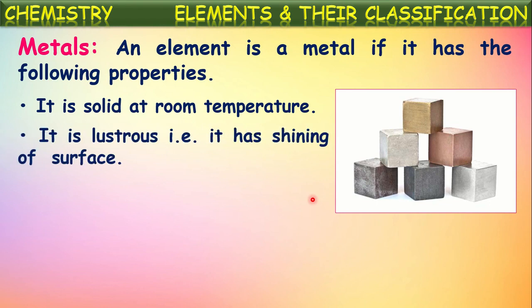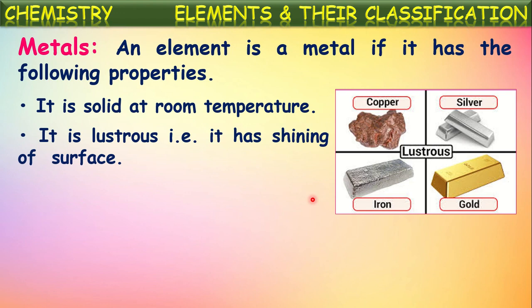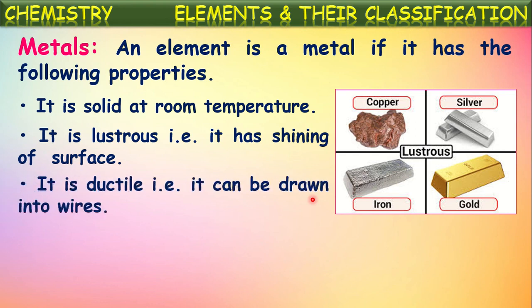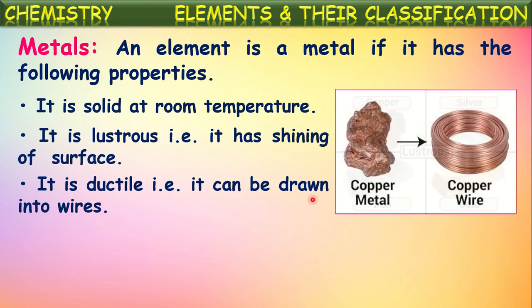Another property is that it is lustrous. That means it has a shining property on its surface. Almost all the metals have shiny surfaces. That shining property is called lustrous property. Metals are lustrous. It is ductile. That means it can be drawn into wires. We know metals can be drawn into very thin wires. For example, copper can be drawn into very thin wire. Isn't it? This property of metals by which they can be drawn into thin wires is called ductility.